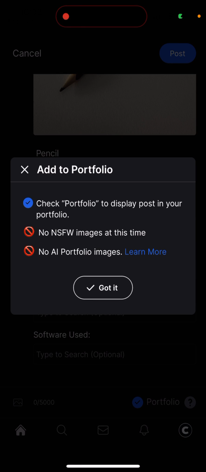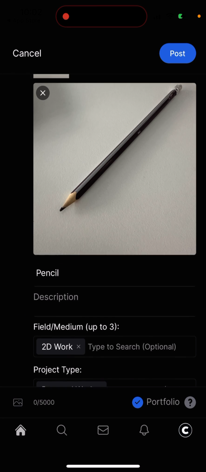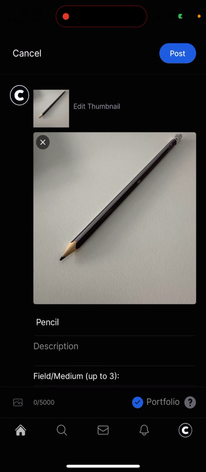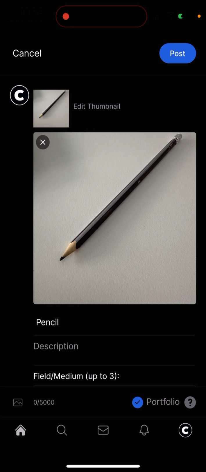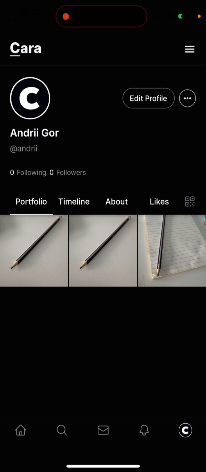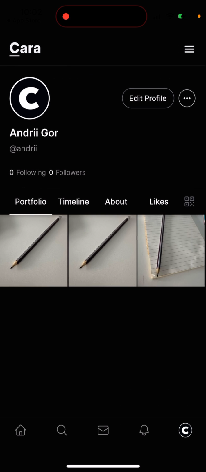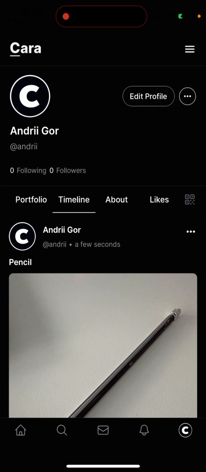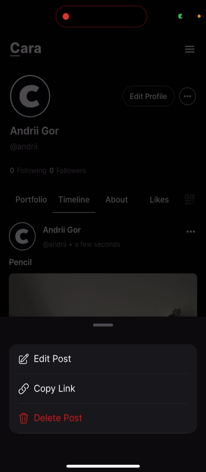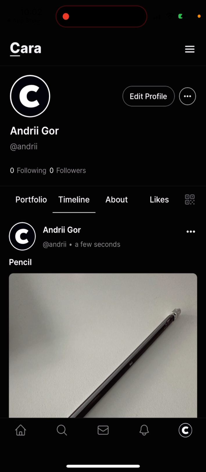There are some guidelines also which you can take a look at, and you can post up to 5,000 characters, and then you just tap to post here. So that's basically the idea of it. All right, so something is buggy here, but anyhow, you will then see these images appearing in your portfolio. Something like that. And then there is your timeline. This is just the images you're posting. You can then go and edit, delete, copy link. So yeah, that's the idea.